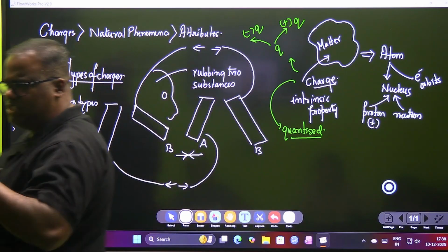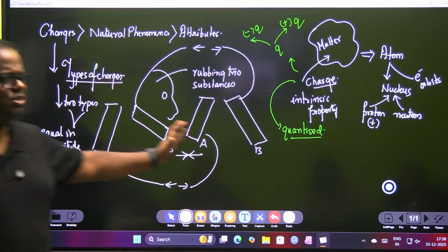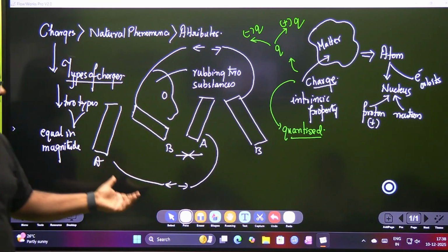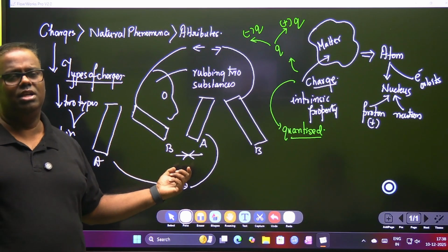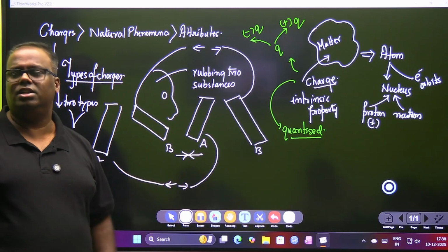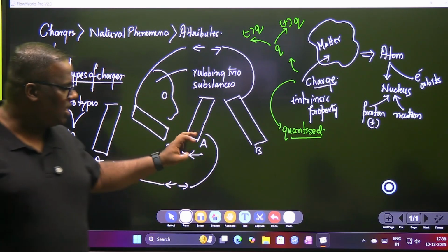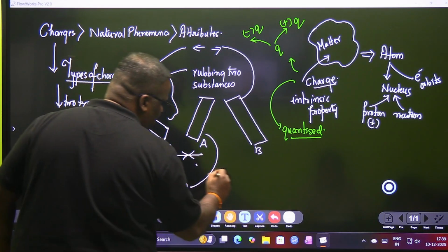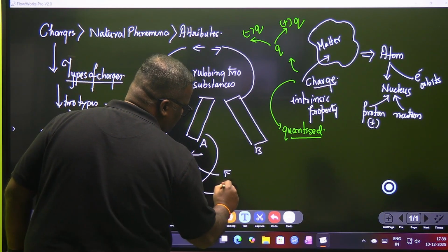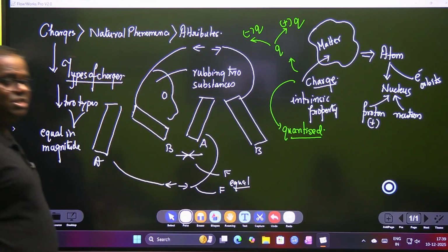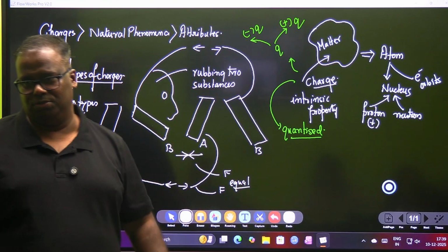Is this much of the concept understood? Two substances were rubbed, say A and B, and then again two substances A and B. When A and A are brought together, they repel. B and B also repel, but A and B brought together start attracting. This attraction and repulsion force was found equal. That means the force is equal, but the nature of the force is opposite.